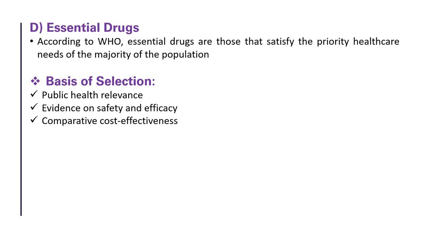Second, evidence on safety and efficacy. Adequate data on its safety and efficacy should be available from clinical studies. Example, amoxicillin is selected because we have years of research proving both its safety as well as efficacy for the treatment of infection. Third, comparative cost effectiveness. They should offer maximum benefit at minimum cost, making them suitable for government health programs. So basically, generic versions are often preferred because they cost less.